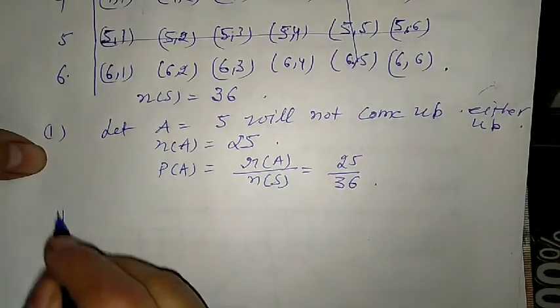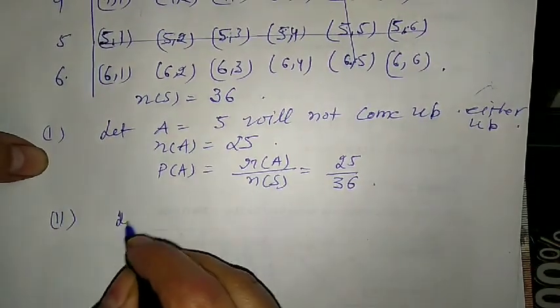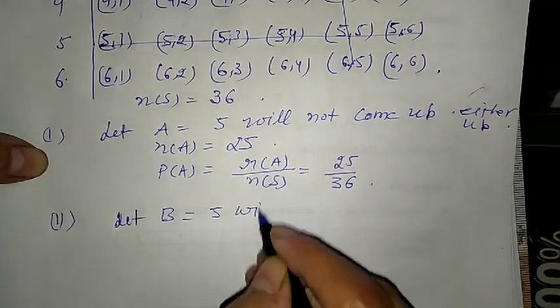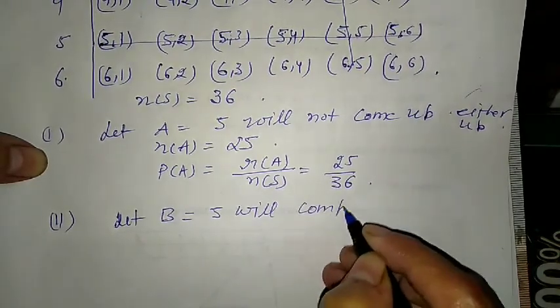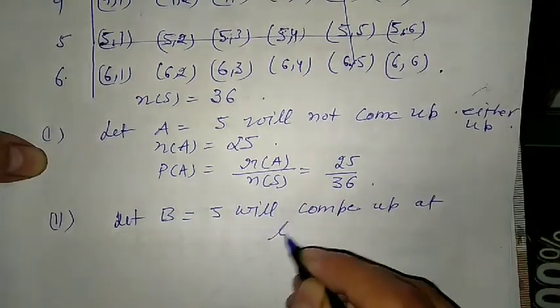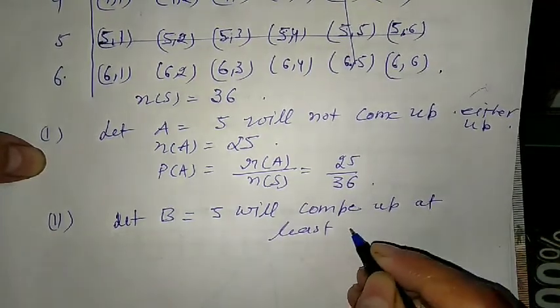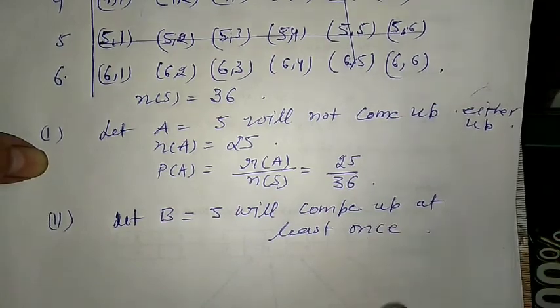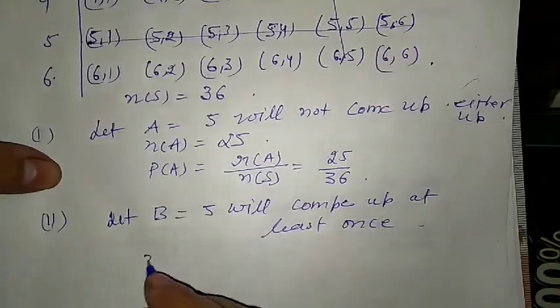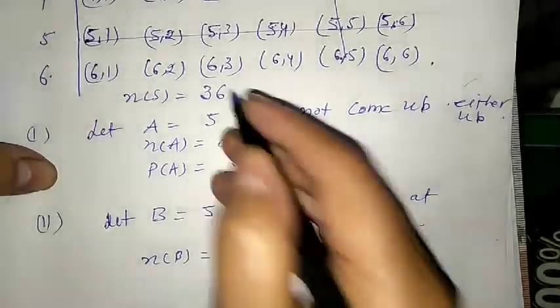Now for the second part. In second part, let B be the event, it is given 5 will come at least once, कम से कम एक बार, लेकिन 2 बार भी आ सकते हैं. तो those cases we have cut down from here. All those cases will come for the second part. So number of B is equal to, how many are there?